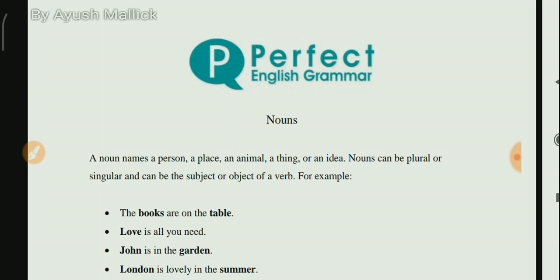So like that. If we classify, nouns can be plural or singular. Nouns can be plural, meaning their number can be more than one, and they can also be singular, their number can be one. And a noun can be the subject or object of the verb.